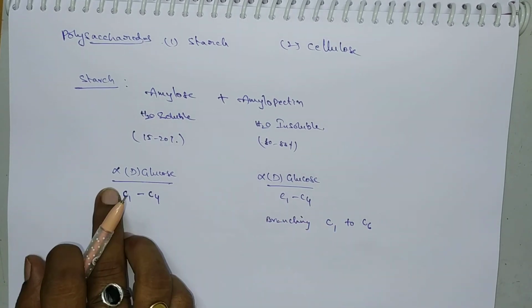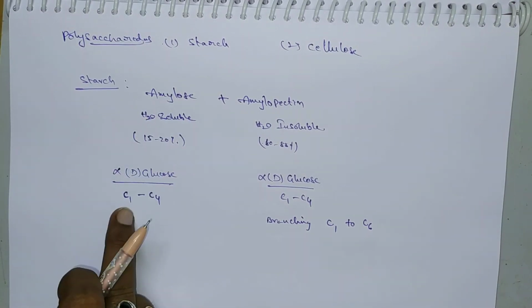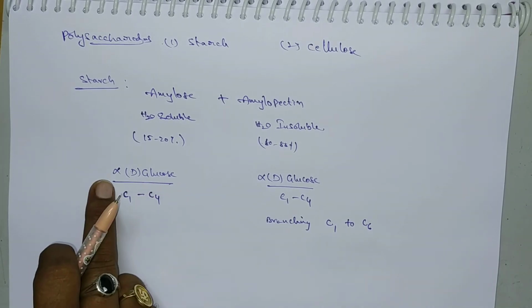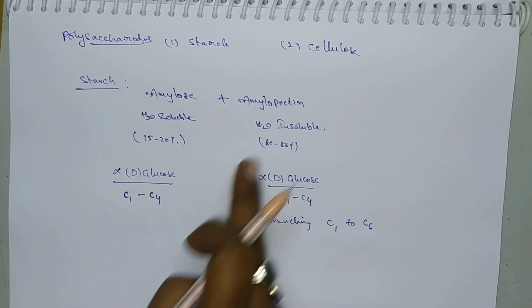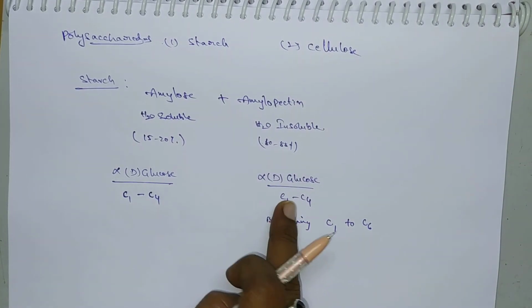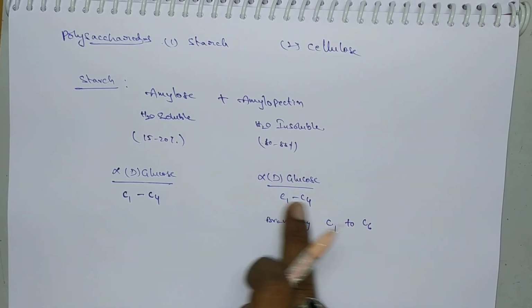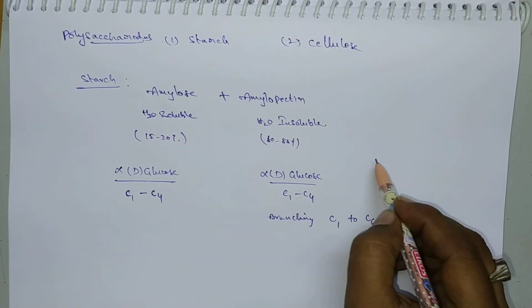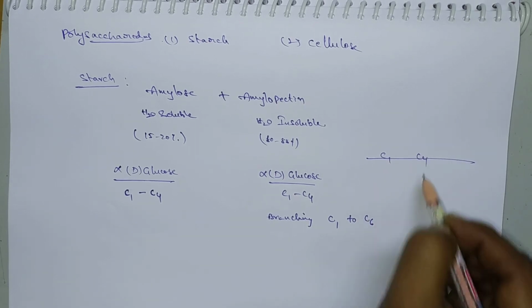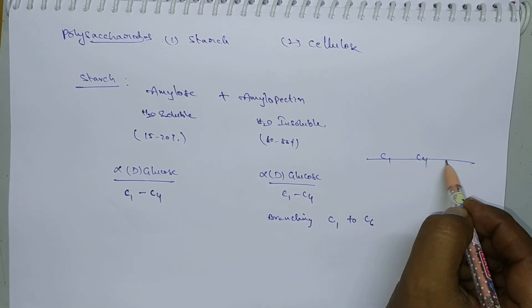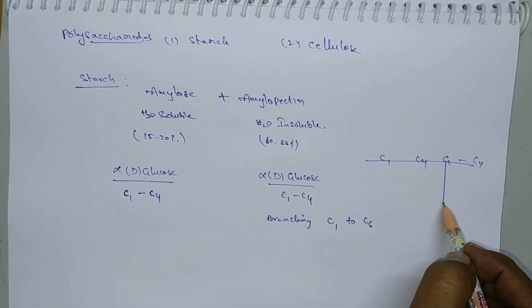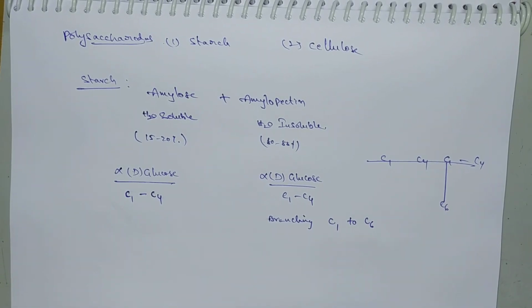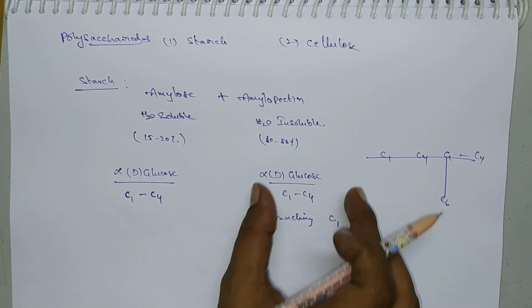So all consists of glucose units. In case of amylose, there exists a straight chain molecule consisting of alpha D glucose. The point of linkage is between C1 and C4. In case of amylopectin, there exists some branches. In the straight chain molecule, there exists C1-C4 linkage of alpha D glucose units, and there exists some branching at C6 carbon. So C1 to C6. Here it is C1, C4 and C6. So C6 of another alpha D glucose. There exists branching between C1 to C6. Okay. So you have to remember these points.